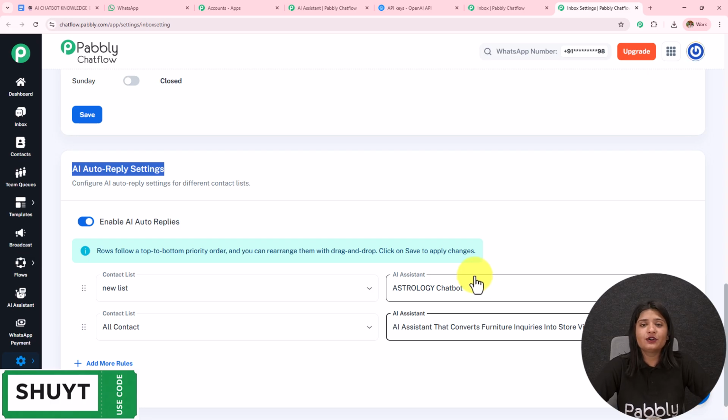So here we have learned how we can assign this AI assistant to the chats, how we can change the interface, how we can guide our AI assistant to reply in a particular manner, and how we can create the knowledge base in a detailed format. This is how we have created this AI assistant WhatsApp chatbot to automate a WhatsApp conversation.